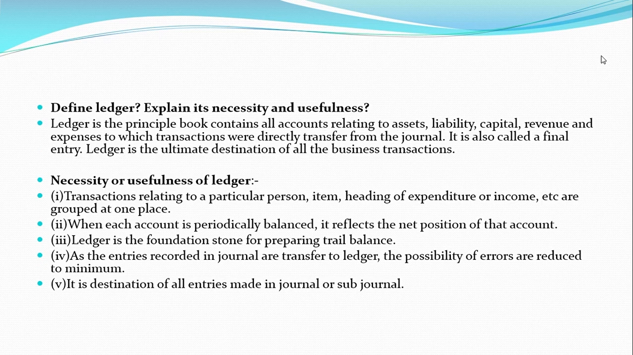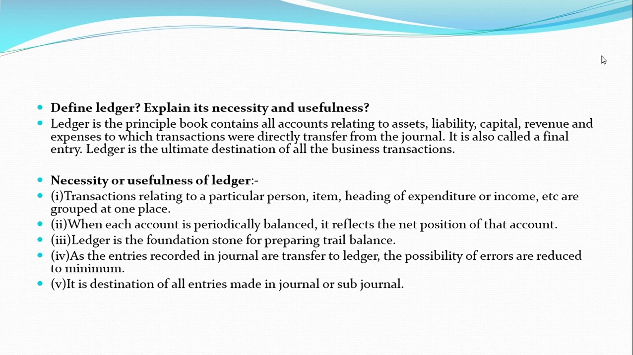Now, what is ledger, explaining its necessity and usefulness. Ledger is the principal book, containing all accounts relating to assets, liabilities, capital, revenue, and expenses to which transactions were directly transferred from the journal. It is also called a final entry. Ledger is the ultimate destination of all the business transactions.